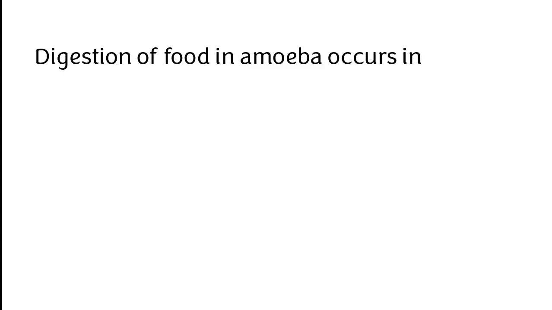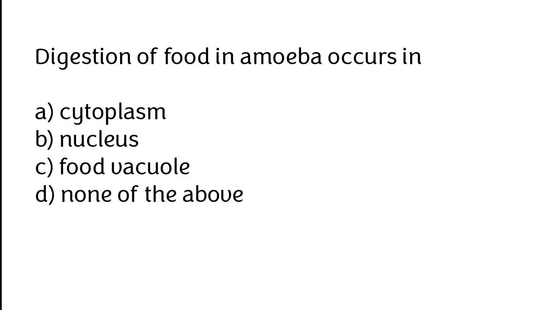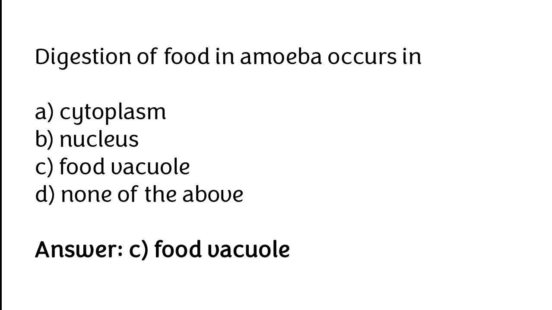Digestion of food in amoeba occurs in cytoplasm, nucleus, food vacuole, none of the above. The correct answer is option C, food vacuole.